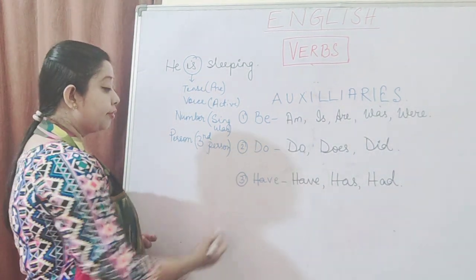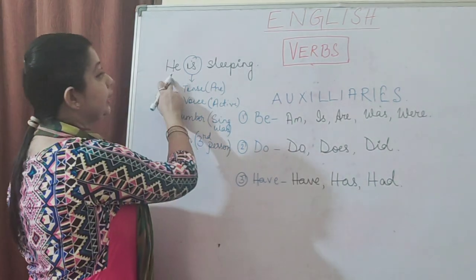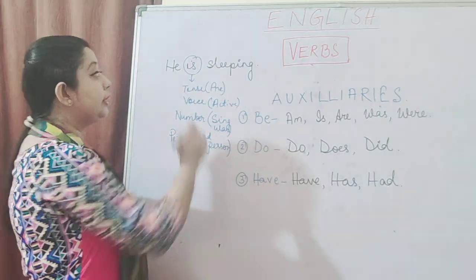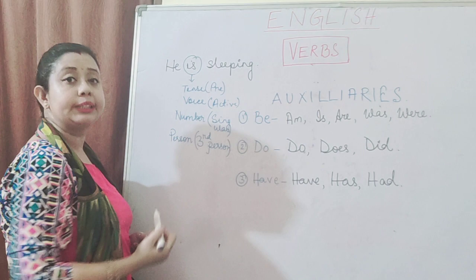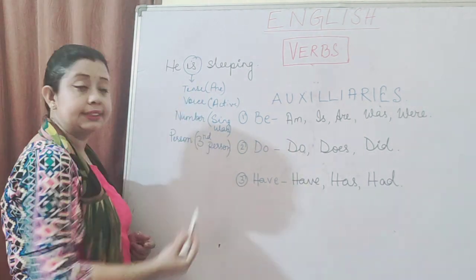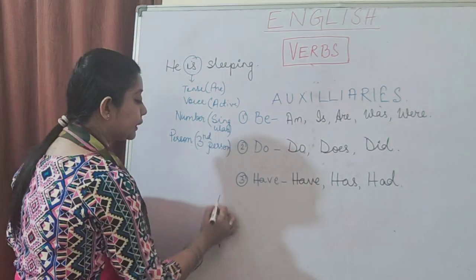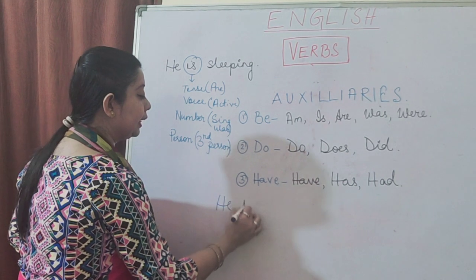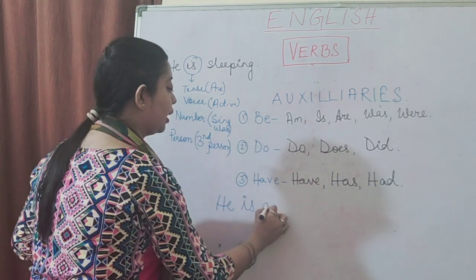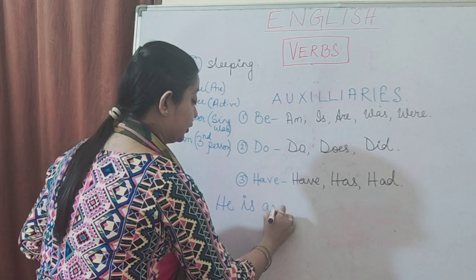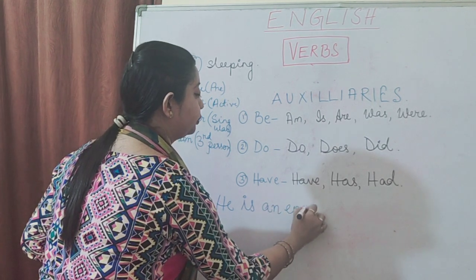So, if I write here, he is sleeping, is is helping the verb sleeping to understand its tense. But if I write another sentence, he is an engineer.